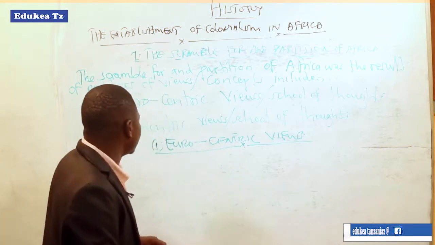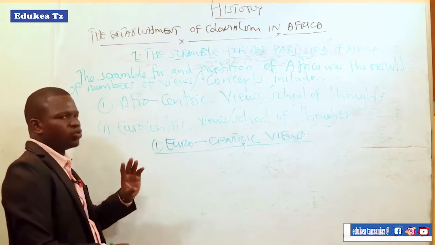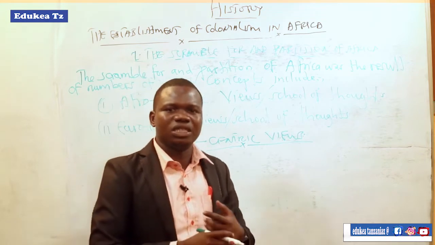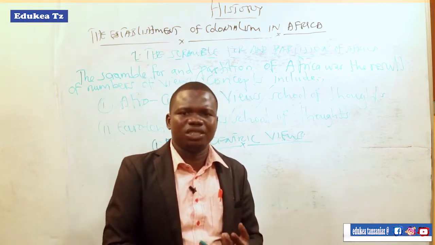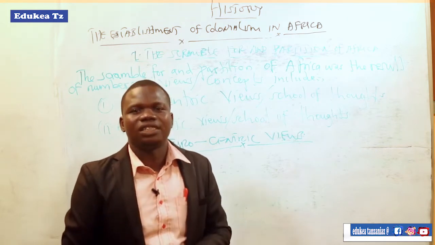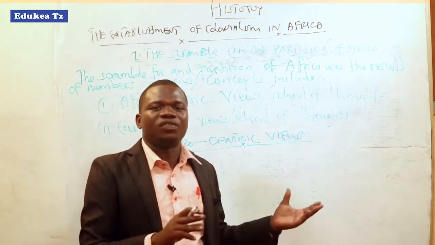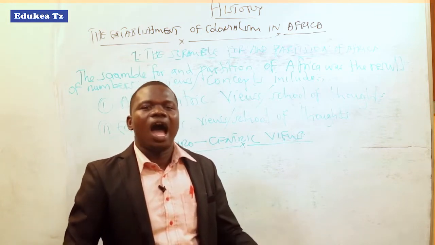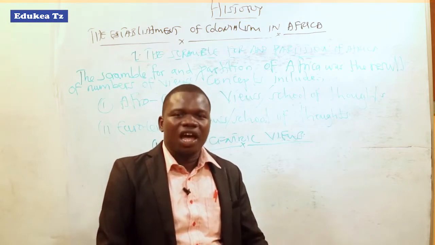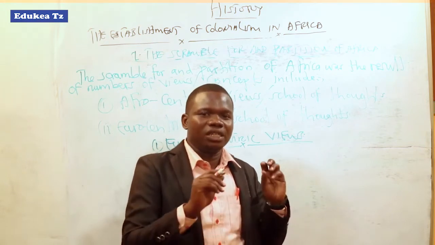So Europeans said those Afrocentric views are not true, are not correct, that they came to Africa to fight for economic interests such as raw materials, market, areas for investment, areas for settlement, as well as cheap labor. So they said, no. We didn't come to Africa to find those things. We were satisfied by ourselves. We came to Africa because of the following reasons. So these are Eurocentric views.